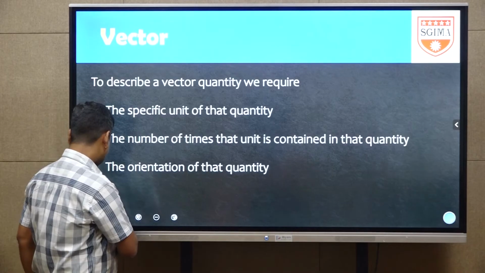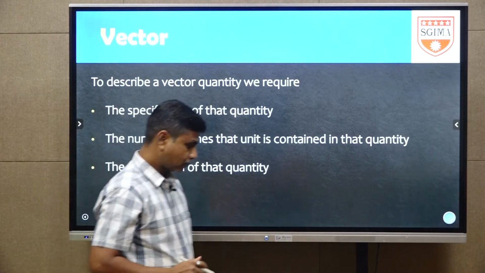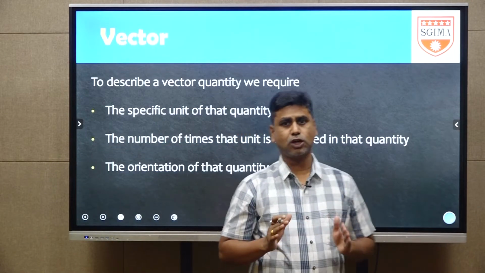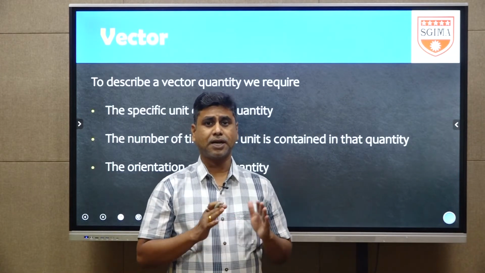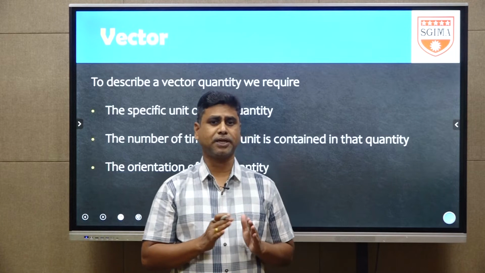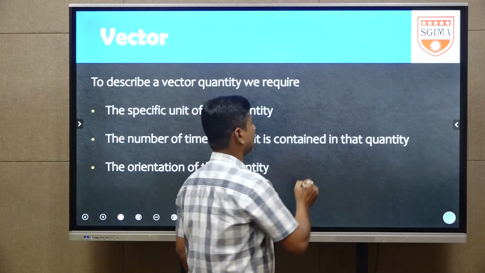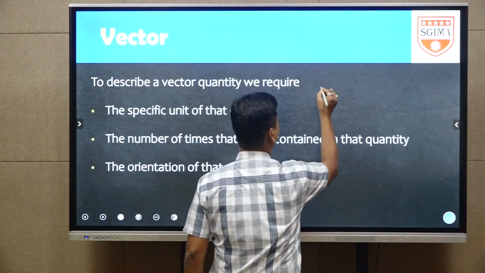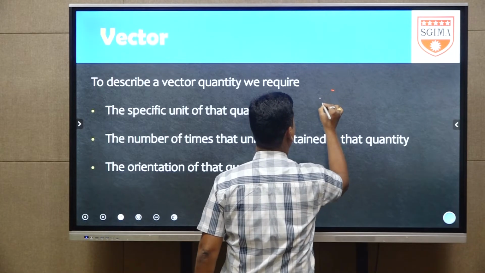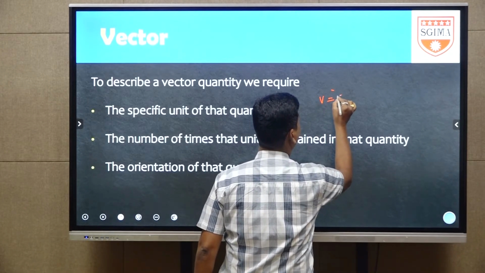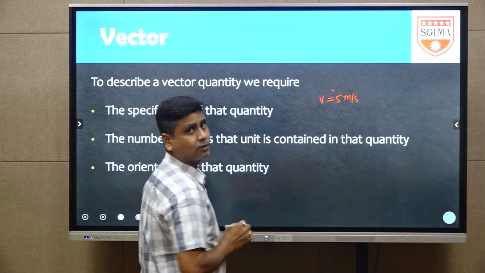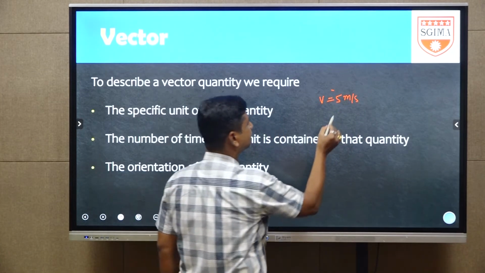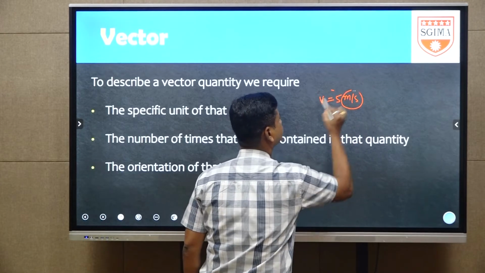For this, we will explain with one example. What is the example for this? For example, one girl is running with a velocity 5 meter per second. Here I will take a girl is running with a velocity 5 meter per second. Here meter per second is the unit.